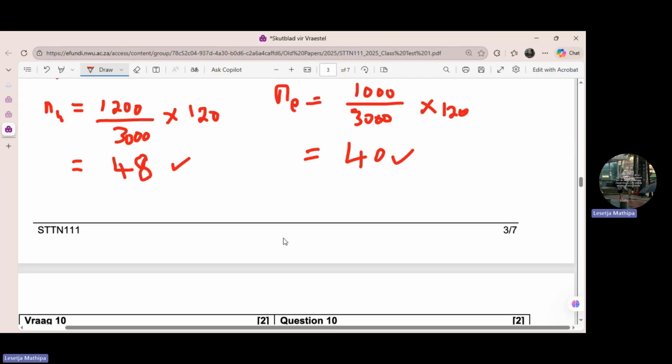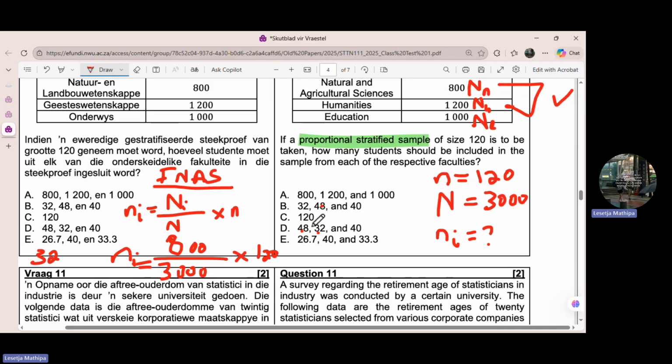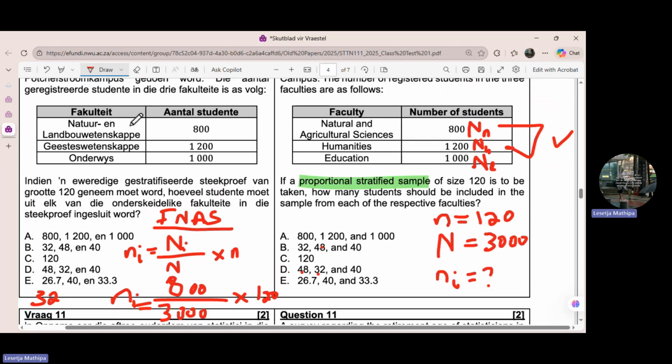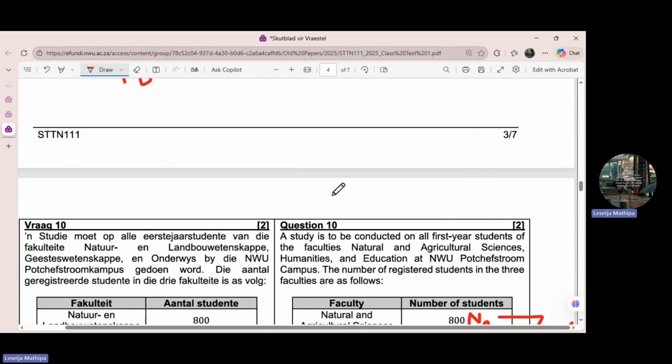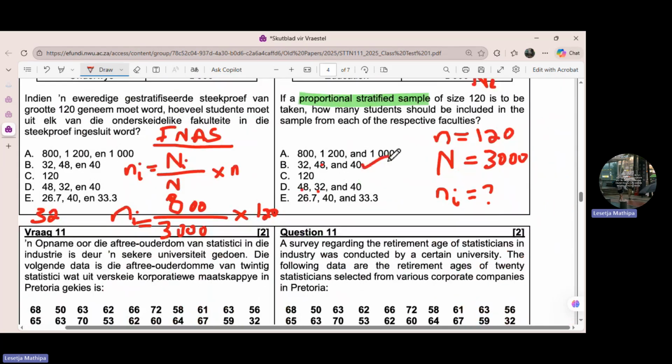Now let's see. We got 40. So we see, remember, it has to be in a grouped form. So for FNAS, we got 32. For humanities, we got 48. And then for education, we got 40. So the answer is option B.